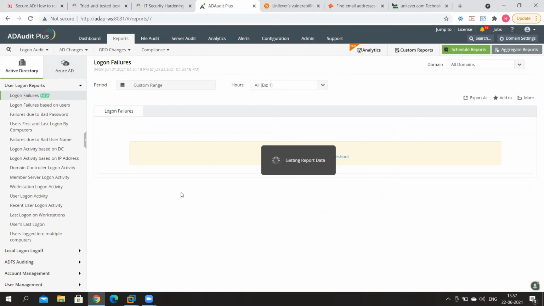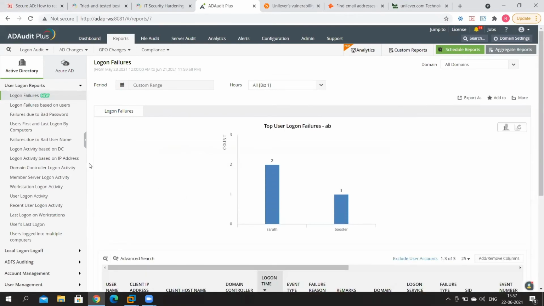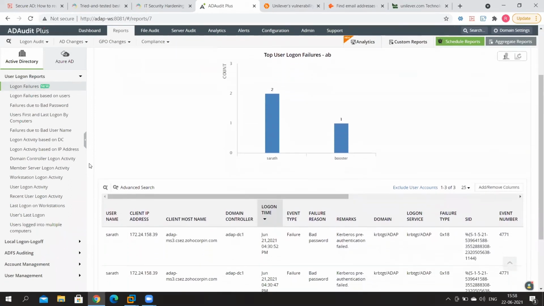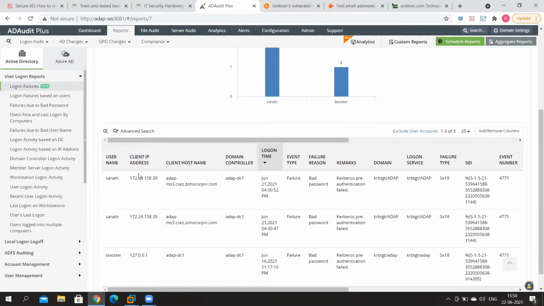That could be one scenario, or let's say that you have created an administrator honeypot account, and you see even one bad logon into that particular account, you know that something is not right once again. Because why would somebody do a logon failure into a honeypot account unless they have malicious reasons? So you get to see all of those things in the logon failures report right here. So that's how you can use this report.